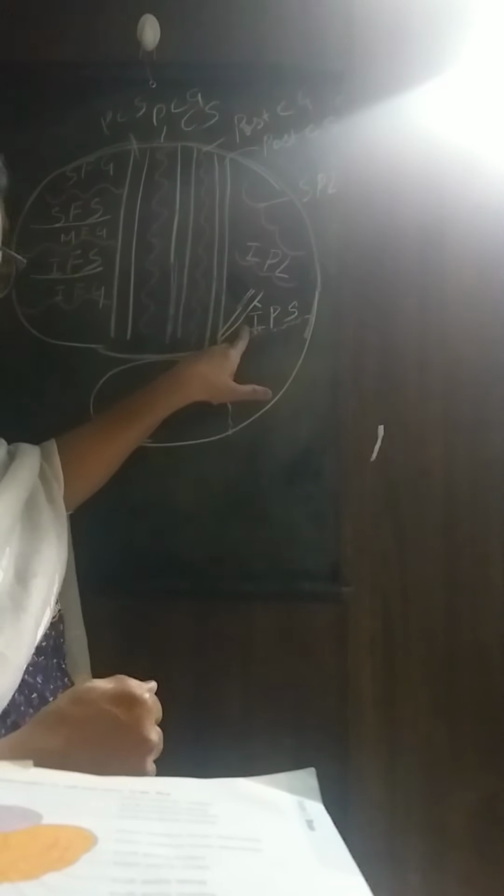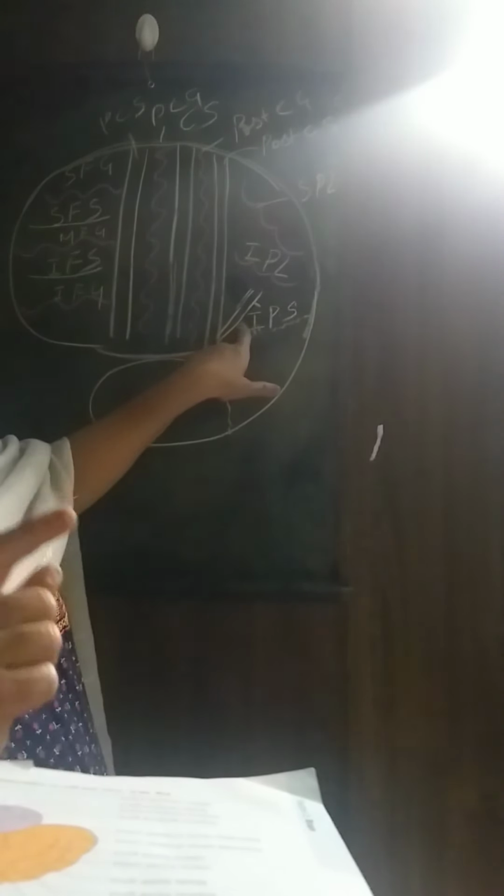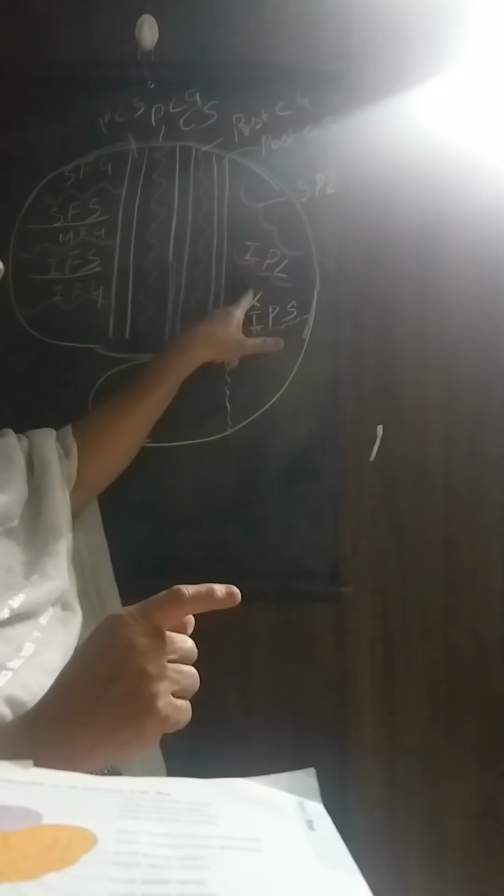This is the intraparietal sulcus. So the parietal lobe consists of the superior parietal lobule, the inferior parietal lobule, and the intraparietal sulcus within the parietal lobe. We have these sulci and gyri present in the parietal lobe.